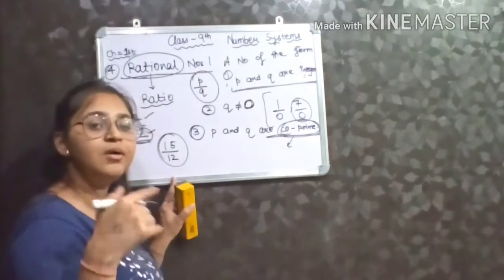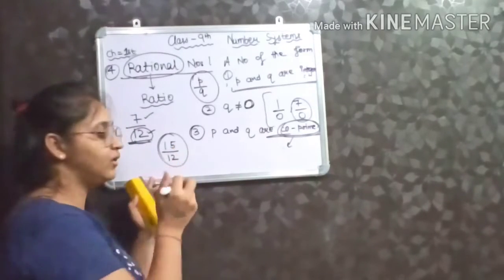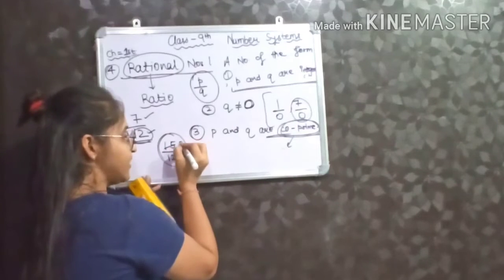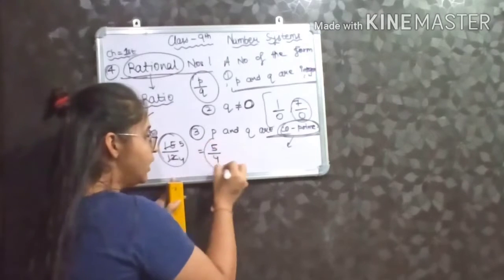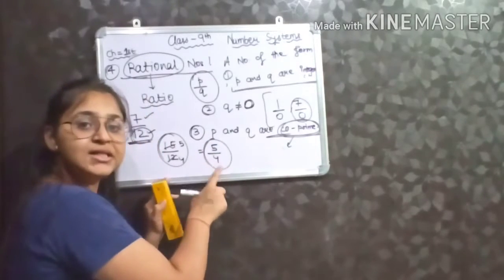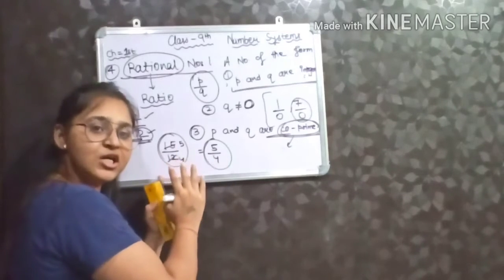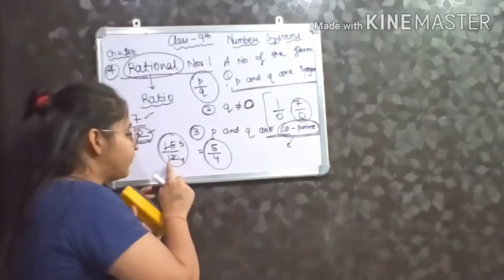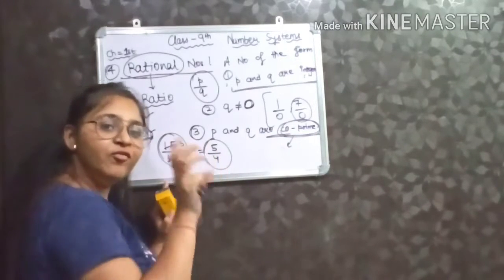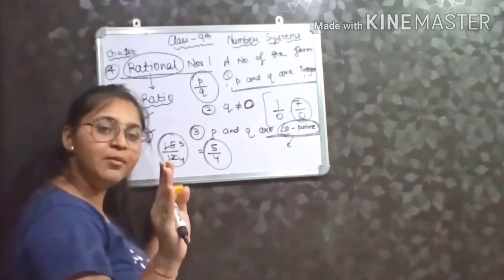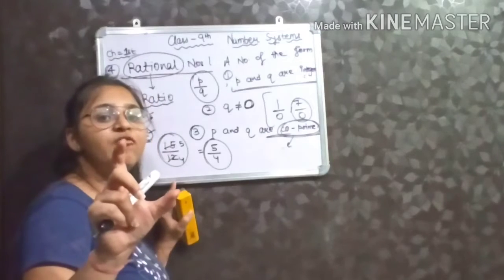Yes, this is a rational number, but when I divide 15 by 12 by 3, 3 fives are 15, 3 fours are 12, it will give you 5 by 4. So 5 by 4 is the simplest form of 15 by 12. 15 by 12 is a rational number, but it is the equivalent form of 5 by 4. If you are writing a rational number, then that rational number must be in simplified form.